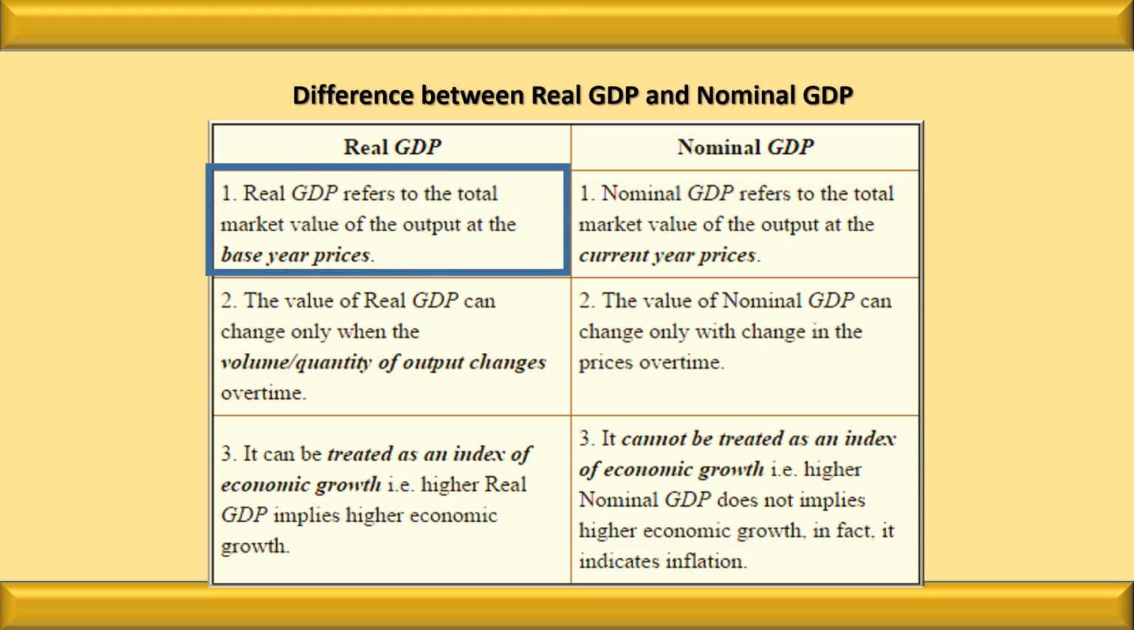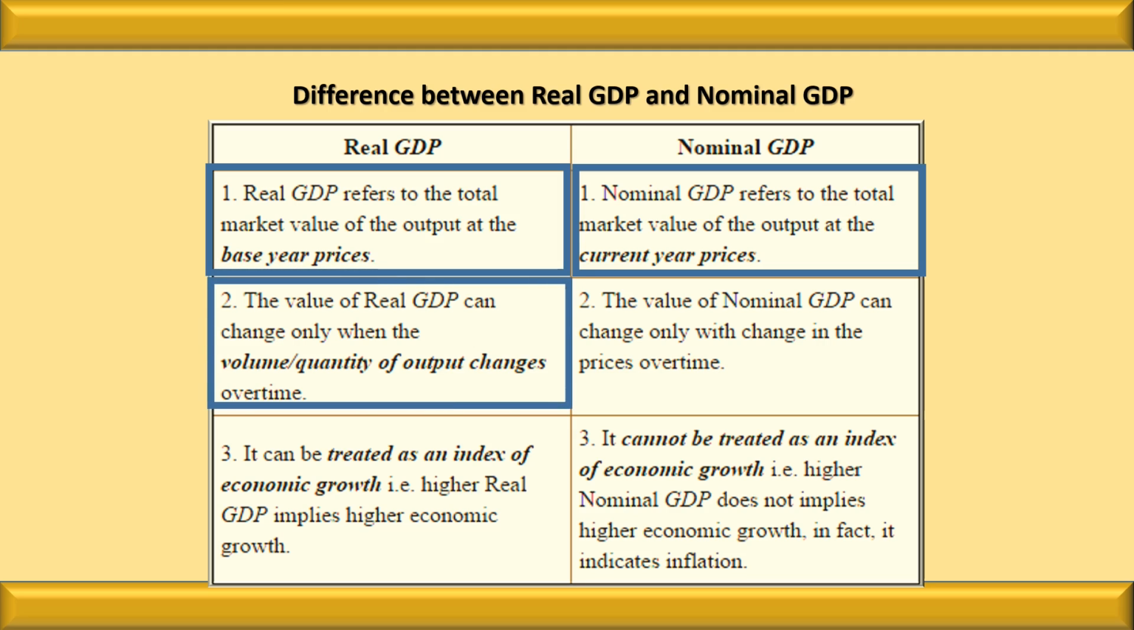Listen, real GDP refers to the total market value of the output at the base year price. So what is real GDP? It is the monetary value of the output at base year price. Whereas nominal GDP refers to the total market value of the output at the current year prices. Remember, real GDP can change only when the quantity of output changes, whereas nominal GDP can change only with the change in prices over time.